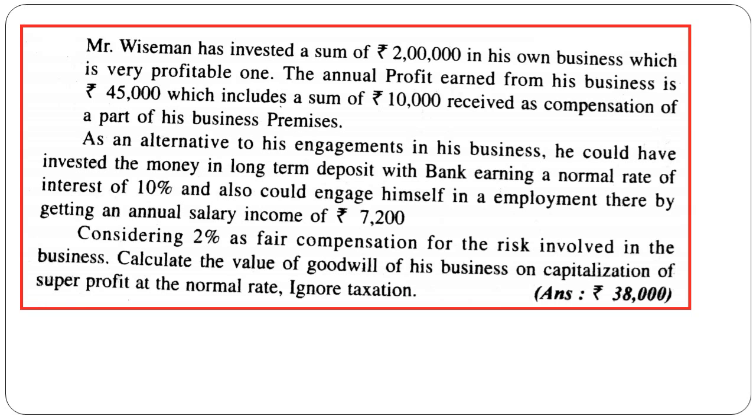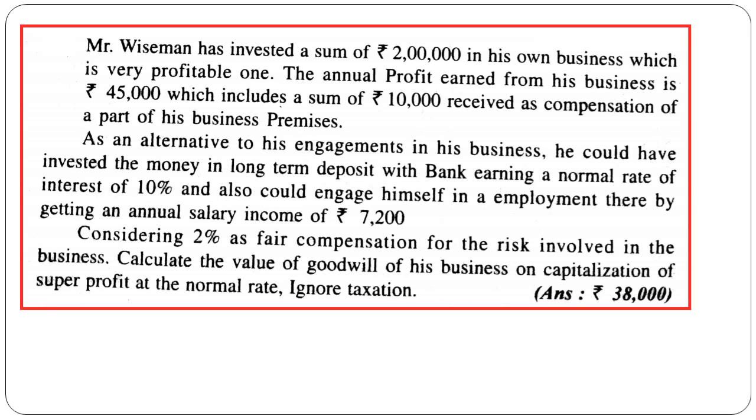The annual profit earned from the business is 45,000, which includes 10,000 received as compensation. So this compensation profit we don't take, right? As an alternative to his engagement in his business, he could have invested the money in a deposit, that is NRR is given as 10%, right?